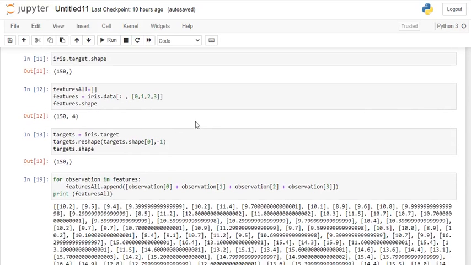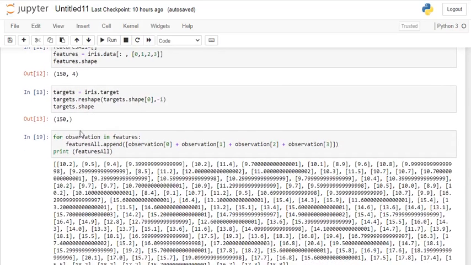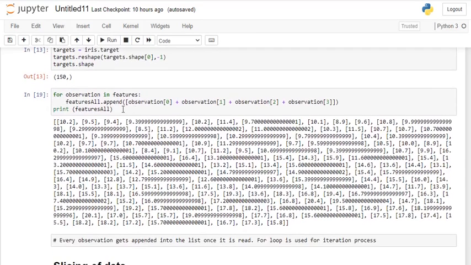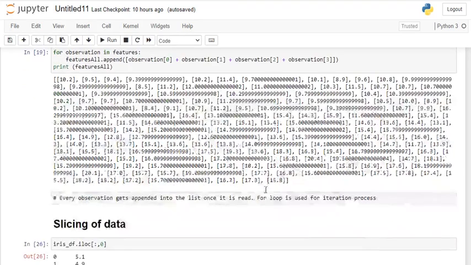All the features are 150 rows and 4 columns, and the targets shape means 150 data points are there. And for all features, append observations 0, 1, 2, 3, because there are 4 features: sepal length, sepal width, petal length and petal width. So all the features got printed.